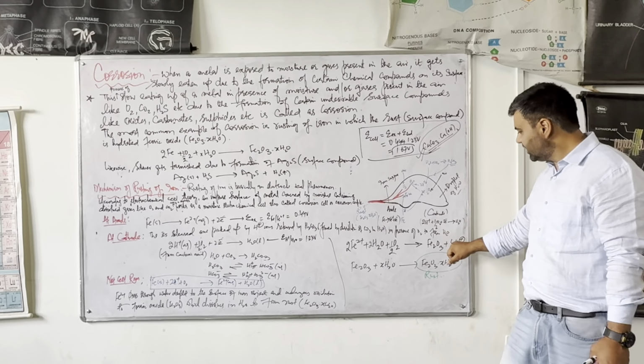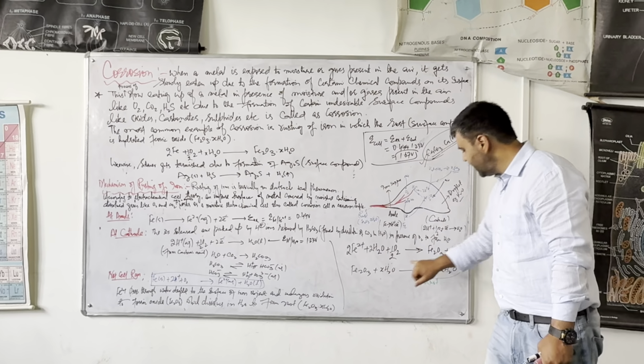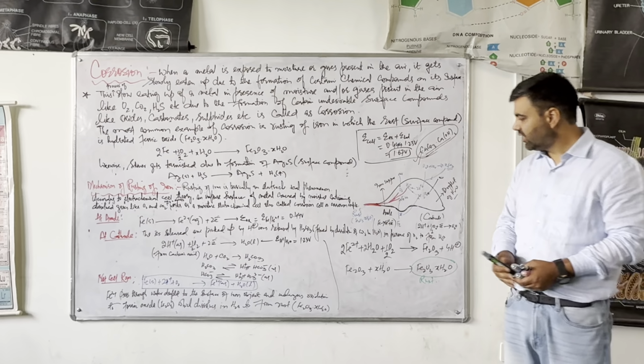So that means this ferric oxide formed will dissolve in the water and it will form hydrated ferric oxide, and that hydrated ferric oxide is actually what, rust.